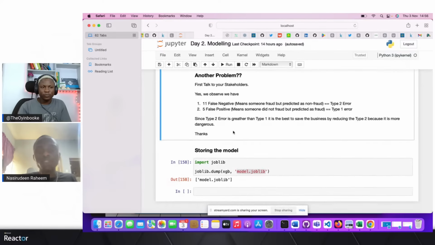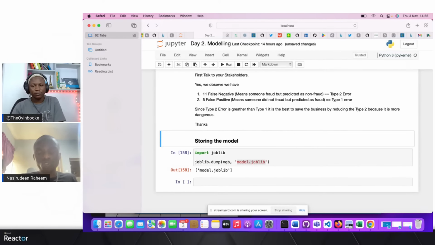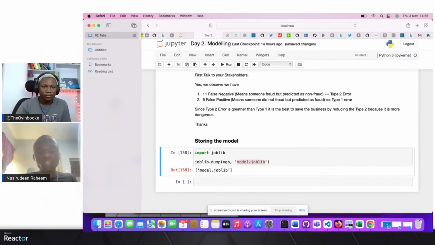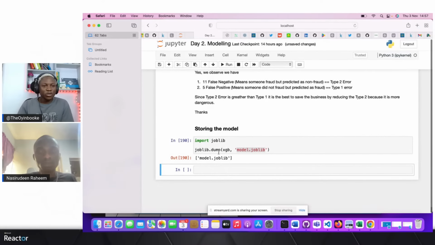So these are the ways for us to iterate on how to solve problems and how to reduce fraud. The next step is to store our models. I'm not very sure that this model is the one we are going to take into our deployment phase. But for now, I'm trying to see a way around our models, play with our dataset, and find a way to tackle imbalanced datasets using fraud detection. Thank you so much.